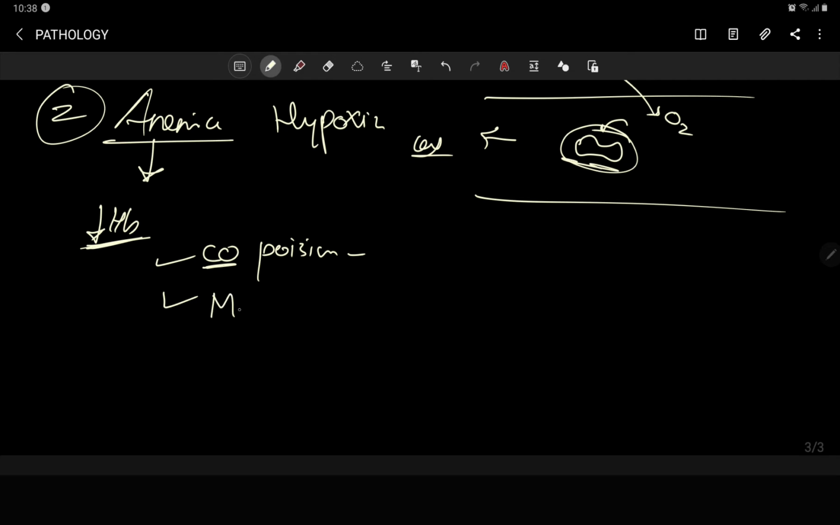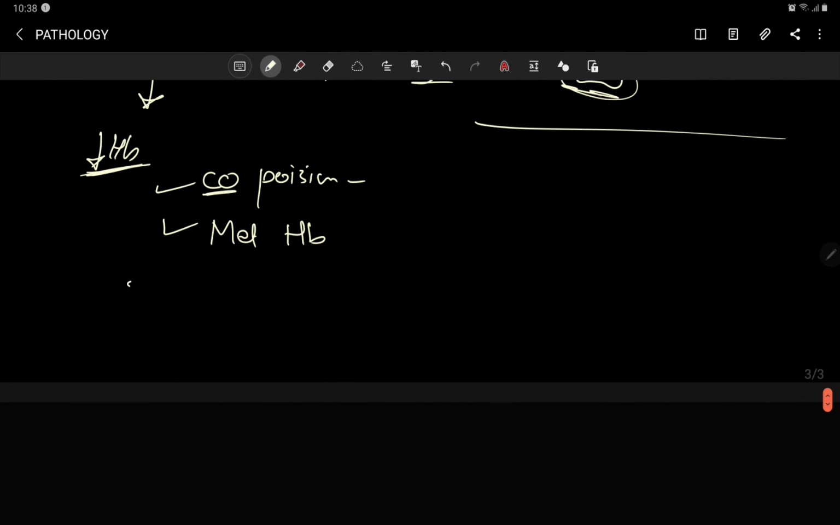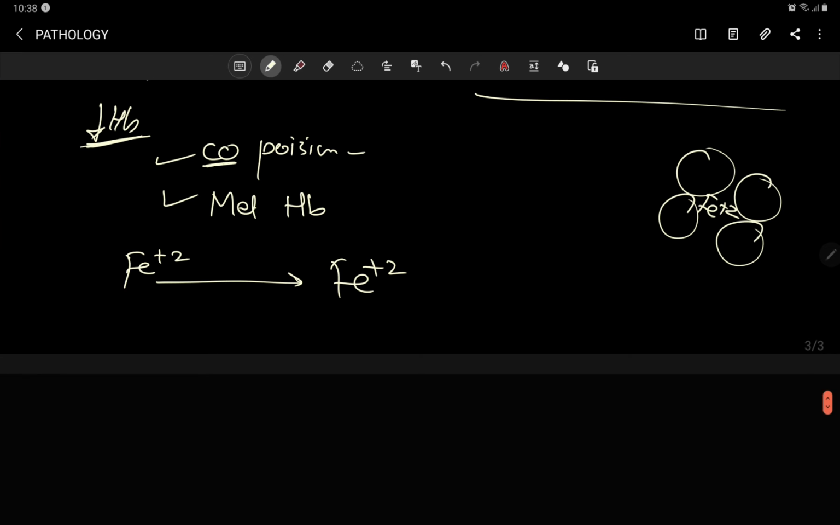Other is methemoglobin. What is methemoglobin? Methemoglobin is oxidation of Fe+2. If you look at hemoglobin molecularly, there are four molecules, and these are bound by iron. But if this Fe+2 is converted into Fe+3, the iron will not be able to hold the hemoglobin molecule as it should normally. It will lead to hypoxia. This is called methemoglobin hypoxia.